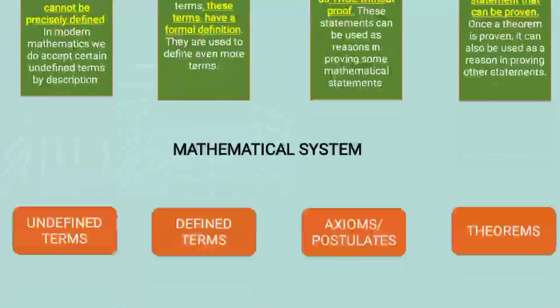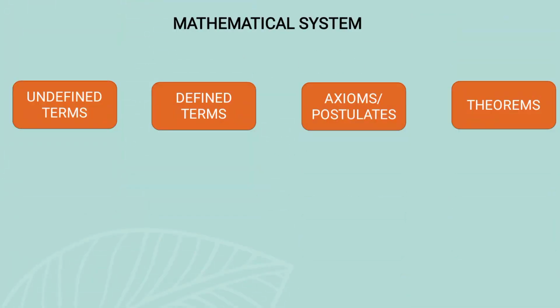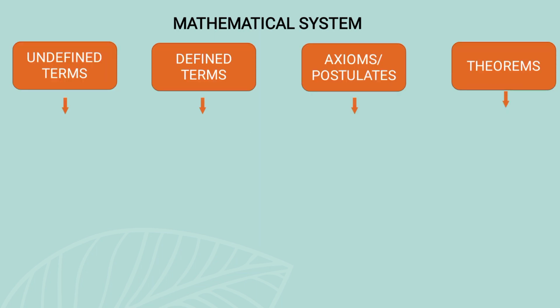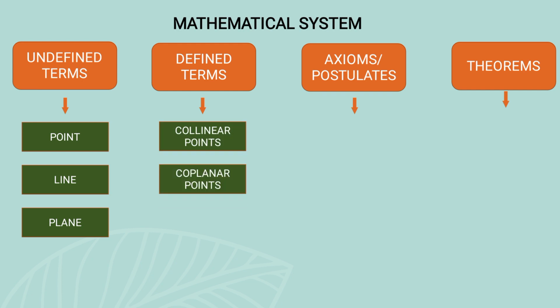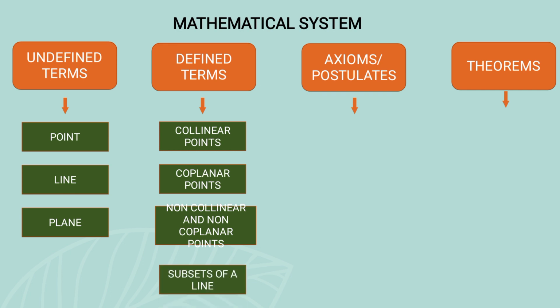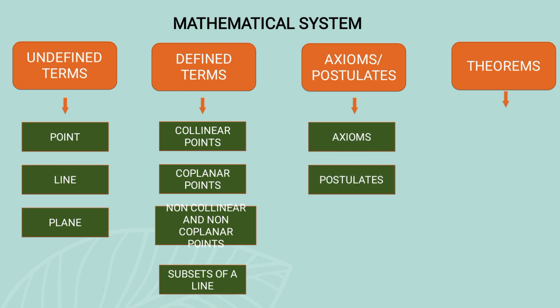Okay, so let us break down each category. So for our undefined terms, it consists of point, line, and a plane. While when we say defined terms, it has collinear points, coplanar points, non-collinear and non-coplanar points, the subset of a line, and so on. Marami pa pong ibang klase ng defined terms. For axioms and postulates, it has different axioms and different postulates, as well as the theorems. It has different theorems to be discussed in our next meeting.